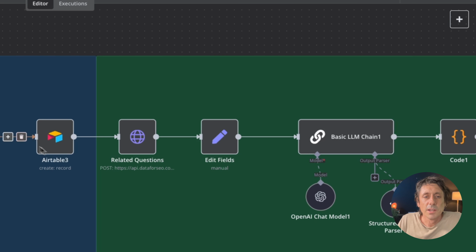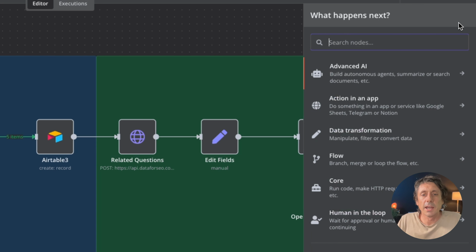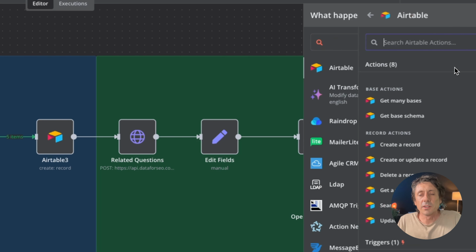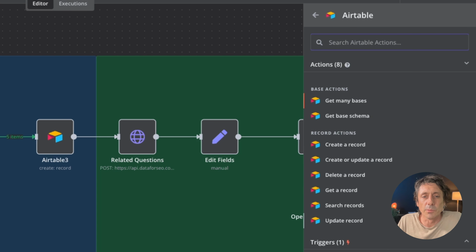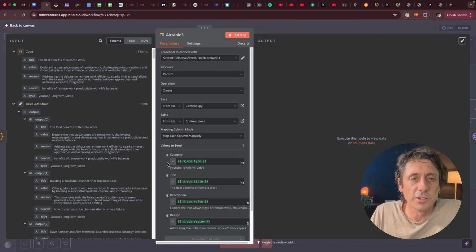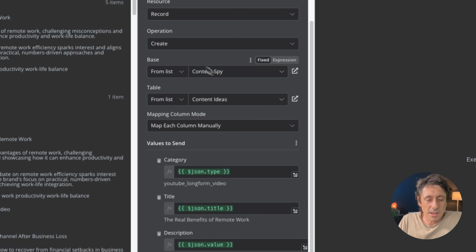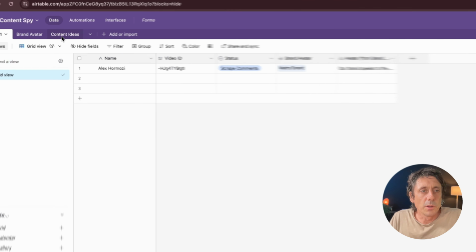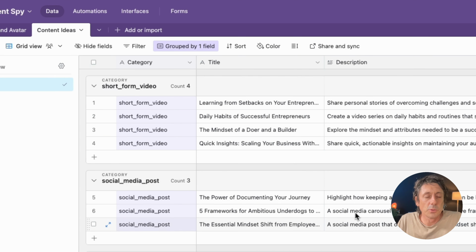Okay, so by doing that, now I can add another Airtable module like this, but this time I want to create a record, not get a record. Sorry, not update, create a record. We're creating a new record. So in here, you open it up and put your credentials in just like you did before. This time it's the same base, but the table is different. Instead of putting these content ideas back where we started, on table 1, we want to put them on the content ideas table. This is where we want to populate all of our ideas. So we choose the content ideas table.